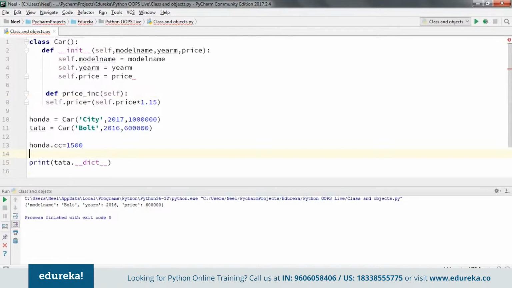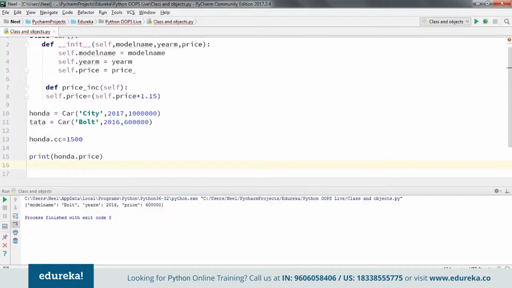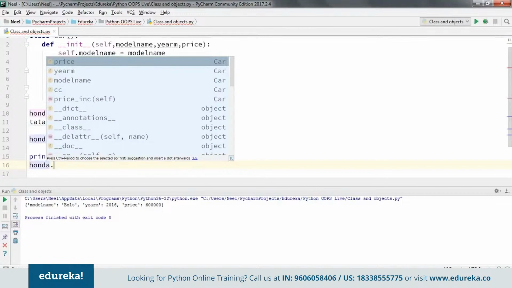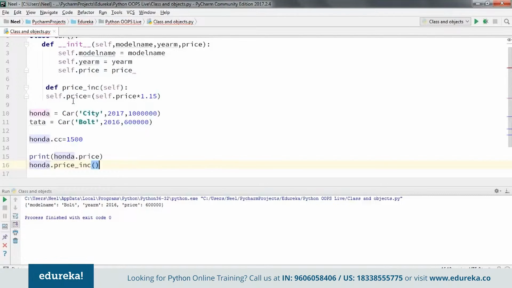So let me go back. Let's say I want to check the price of the Honda first. Then I'm going to call the function with respect to the class. Now it's defined to that class, so I'll use the Honda object to call that function. To use any of the functions associated to a class, make sure you're using the instance or object of that class. So Honda dot, and you can already see the different suggestions that come up. Price increase is the function that I want.